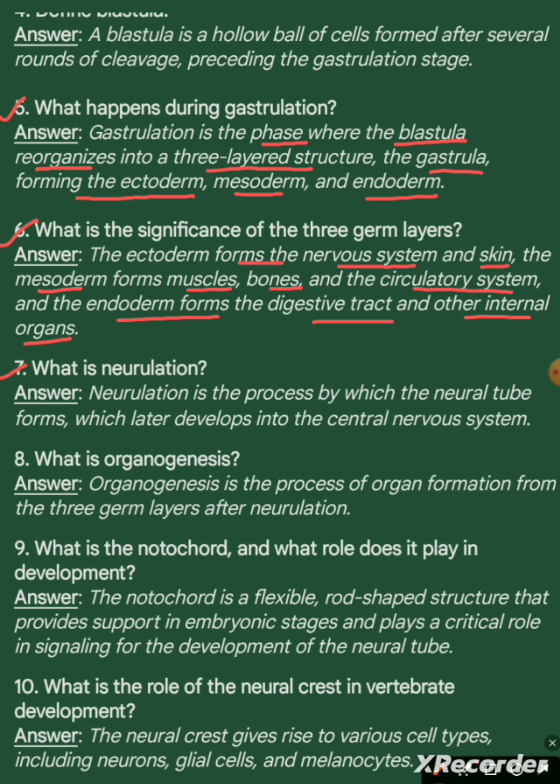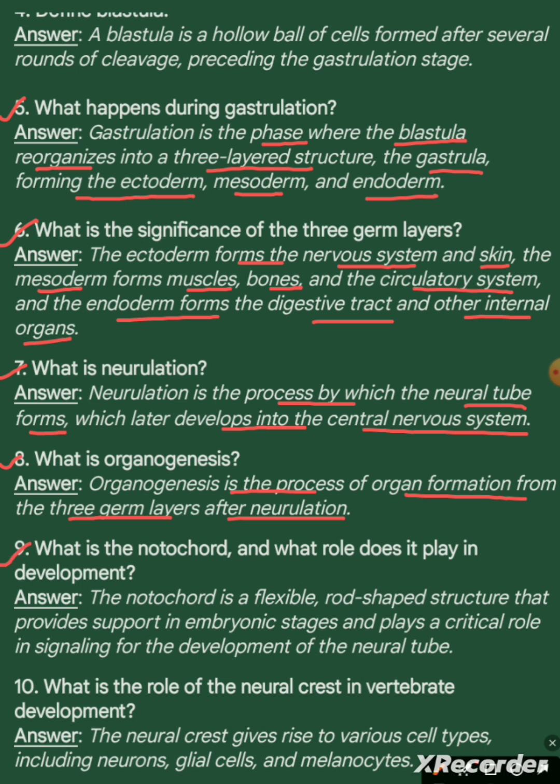Question number 7. What is neurulation? Answer. Neurulation is the process by which the neural tube forms, which later develops into the central nervous system. Question 8. What is organogenesis? Answer. Organogenesis is the process of organ formation from the three germ layers after neurulation.